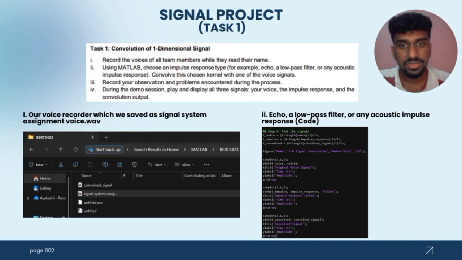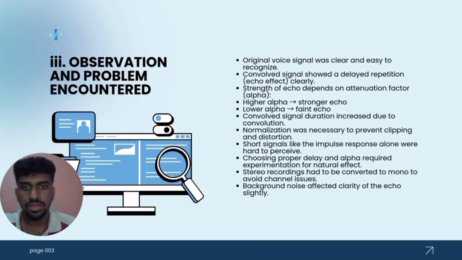For the first task, we record our own voice and save it as a WAV file. This voice signal was used as the input signal for our experiment. These are the observations and the problems we faced during task 1. The original voice signal was clear and easy to recognize. After convolution, a delayed repetition could be heard clearly. We observed that a high factor alpha produced a stronger echo, while a lower alpha gave a weaker echo.